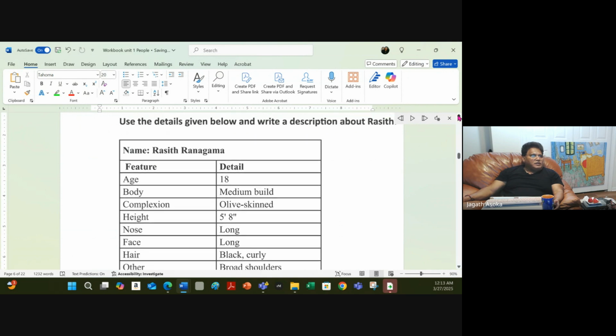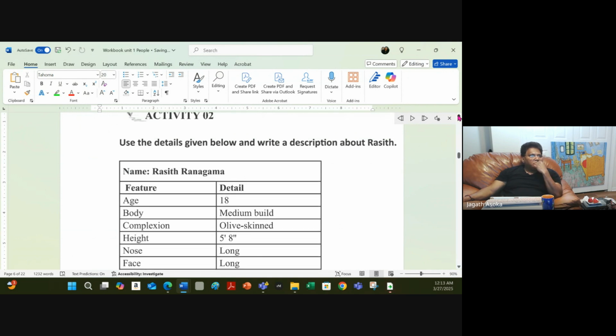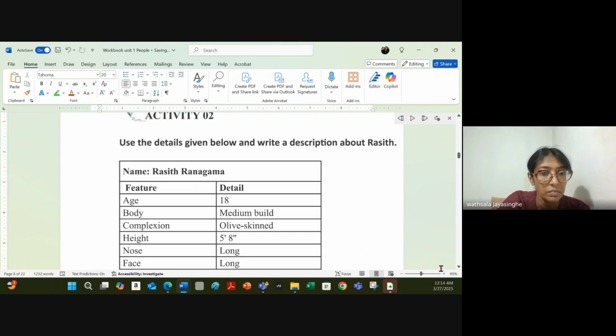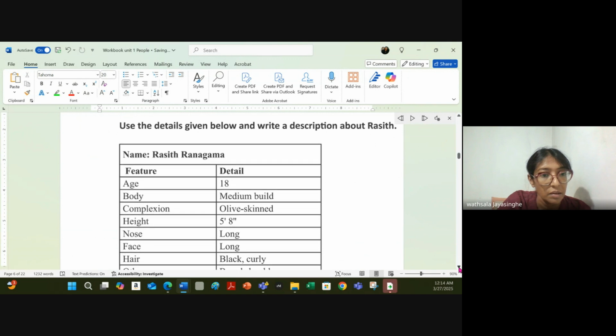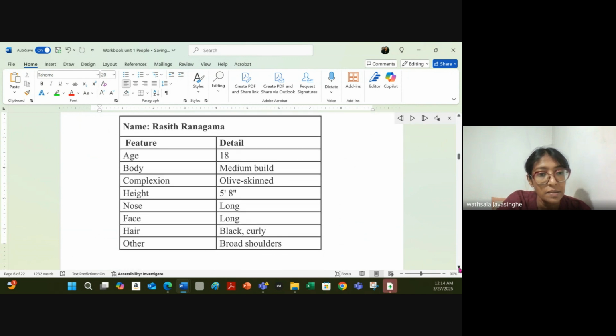Here, Vatsala is going to do this. They have given a table. They talk about Rasit Ranasinghe and use the details given below and write a description about Rasit. Features. His age is 18.